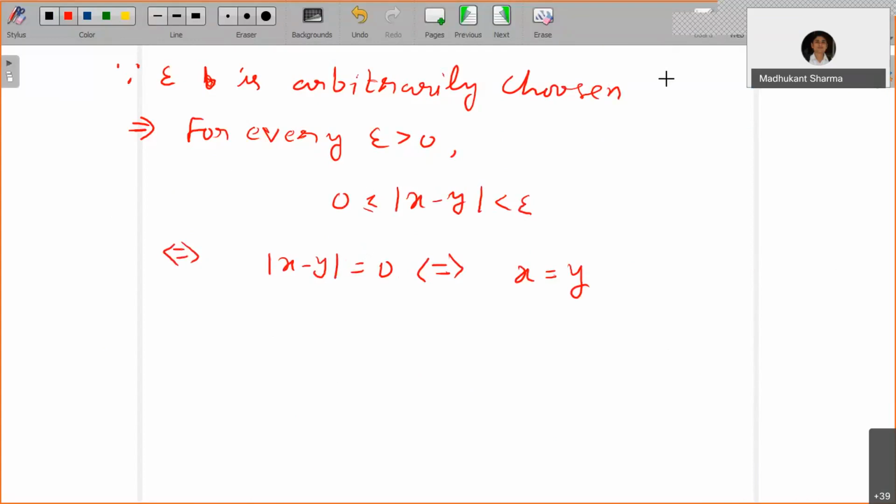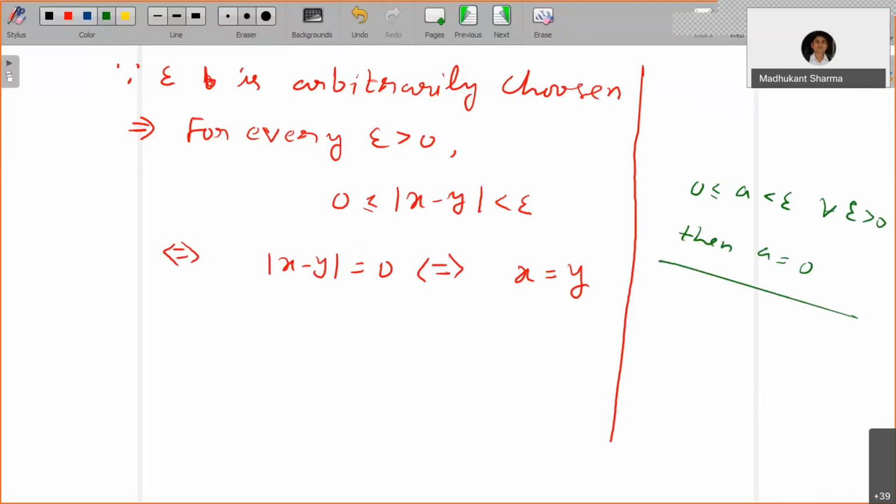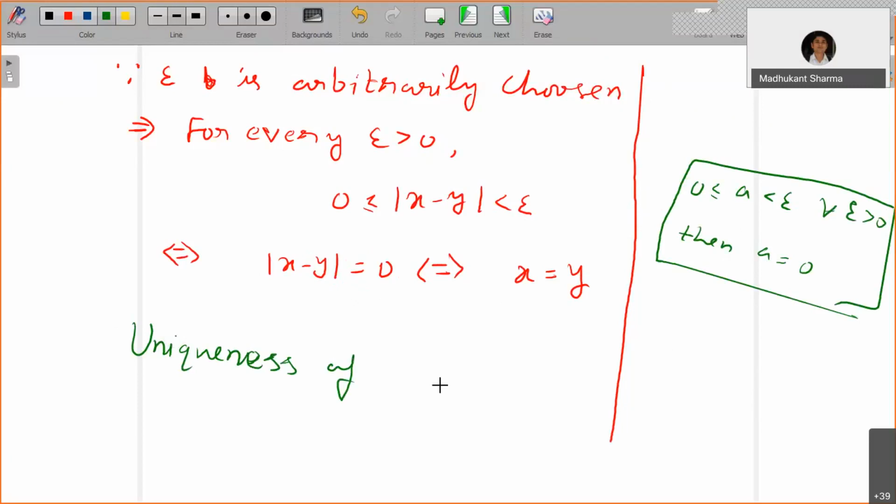We have already seen a result that says if 0 is less than or equal to a less than epsilon for every epsilon bigger than 0, then a equals 0. We are using this result here. Here a is mod x minus y, and mod x minus y equals 0 when x equals y. There is no other possibility. So this establishes the uniqueness of the limit. Whenever it exists, it is unique. A sequence cannot have more than one limit. That's what it means.